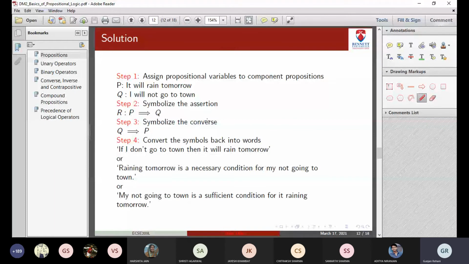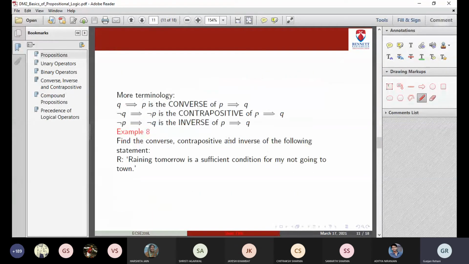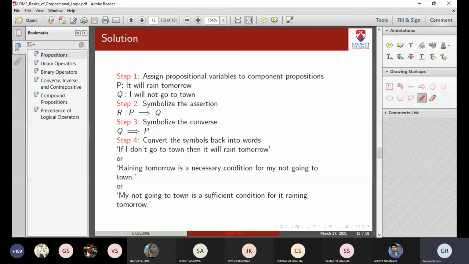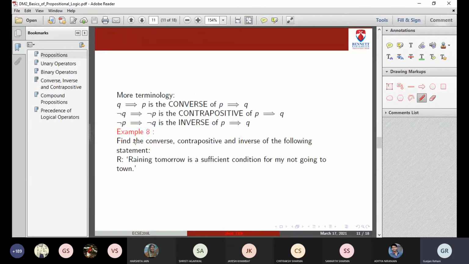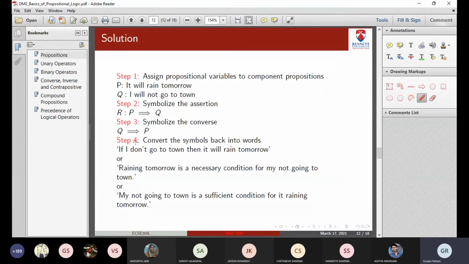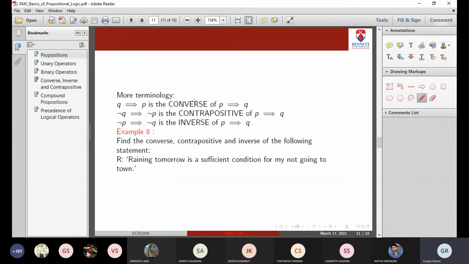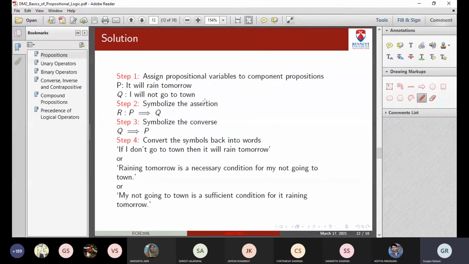Now in order to find the converse, the converse will be q implication p. So what is q? I will not go to town. q implication p means if q then p. So if I don't go to town, then it will rain tomorrow. This way we can convert the symbol back to words. Whenever a compound proposition is given in word form, first write it symbolically, identify what is p, identify what is q. Find the converse in symbolic form, then write it in sentence form. Don't write directly in sentence form. First write down the symbols, do the converse, inverse, contrapositive based on the symbols, then convert them back to sentence form, right?